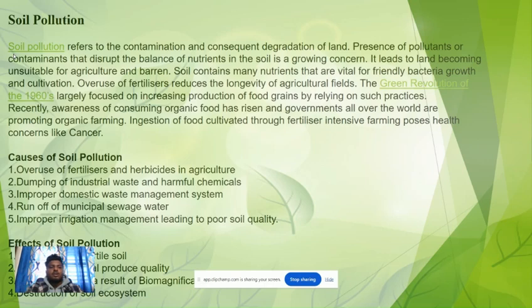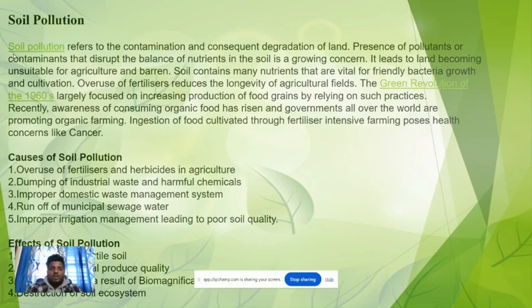The presence of pollutants or contaminants that disrupt the balance of nutrients in the soil is a growing concern. It leads to land becoming unsuitable for agriculture and barren. Soil contains many nutrients that are vital for friendly bacteria growth and cultivation. The ingestion of food cultivated through fertilizers and intense farming processes causes health concerns like cancer.